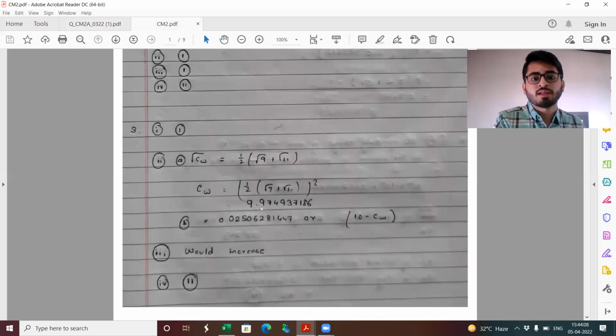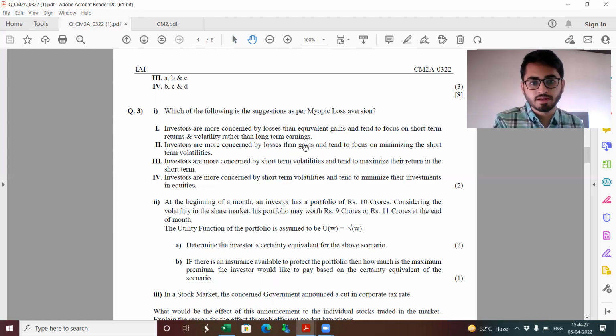So my CE comes out to be 9.9749, and for part B, how much amount I would be willing to pay for insurance, I basically need to find the certainty equivalent of the gamble, which comes out to be here. The absolute value is 0.025. Working in crores, this is the maximum amount which I would be willing to pay for my insurance.